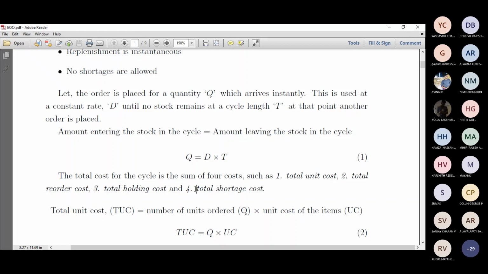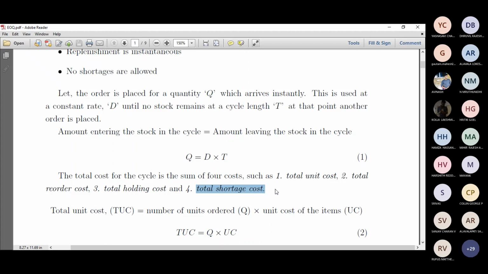And total shortage cost, for example, the cost incurred due to shortages, which is the non-sales period or something like that. That cost also matters. Say, for example, you rent a shop and you calculate your demand, and you get resources on different days and sell them, but unfortunately you are short for 2 days where you don't have any resources and your sales is affected, so your rental budget gets affected.